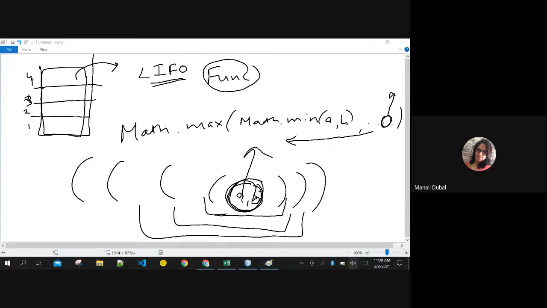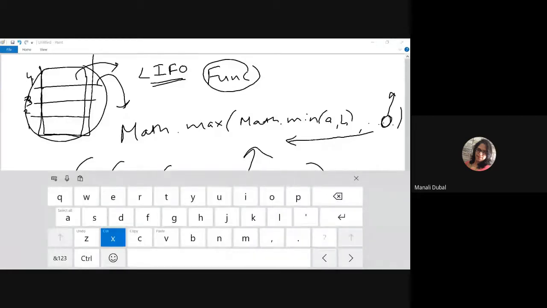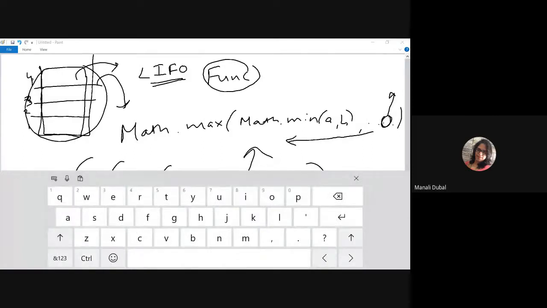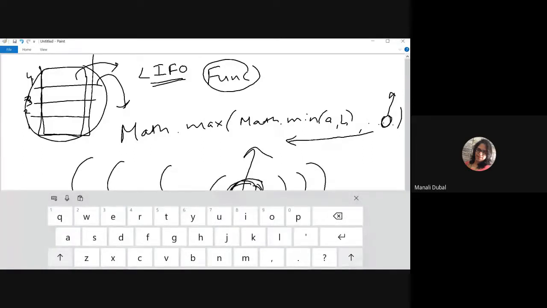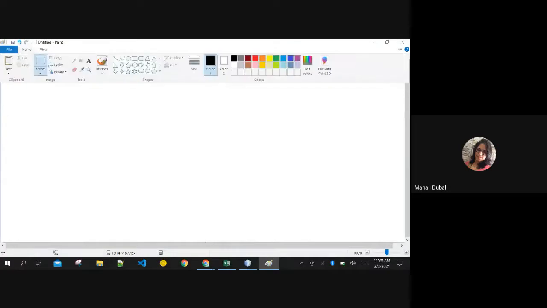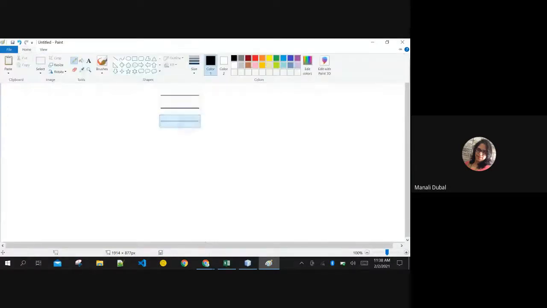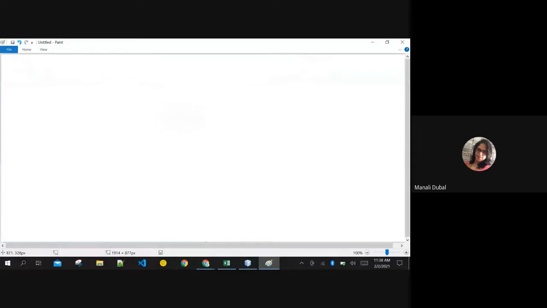The reason I am telling this is that you must see the applications of stack in programming. All the function calls that you place at any point of time in any programming language are actually solved using a stack.